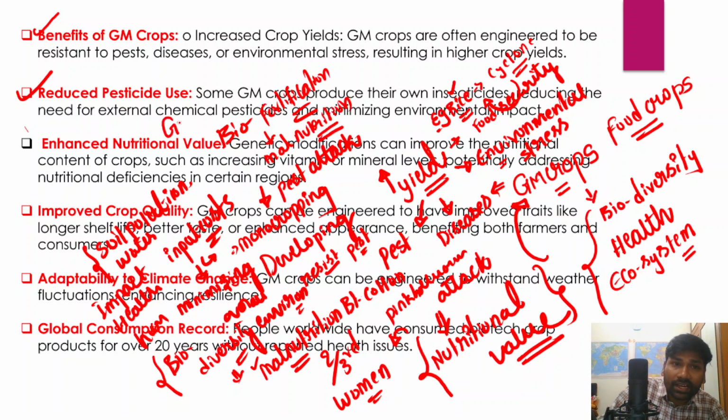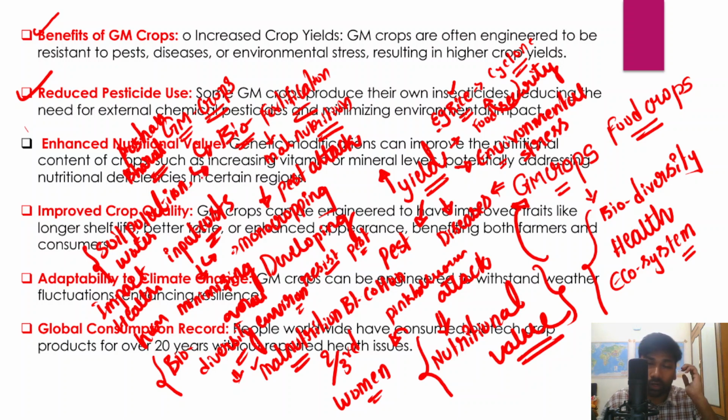The genetically modified crops can be produced with the highest nutritional value, and that will be helpful in reducing the problem of malnourishment or malnutrition in India. We have programs like Poshan Bharat. Therefore, if we want to deal with the problem of malnutrition, it is very important that we produce crops with higher nutritional content or higher nutritional value.